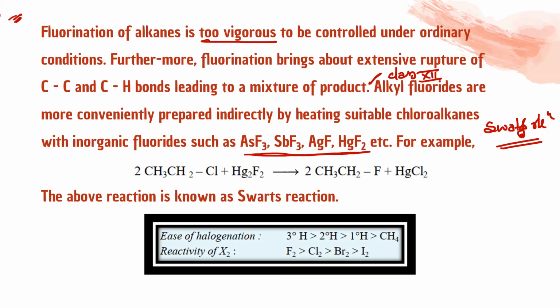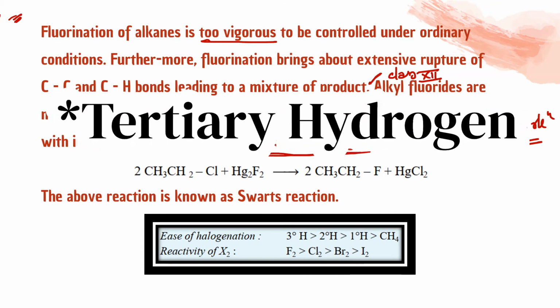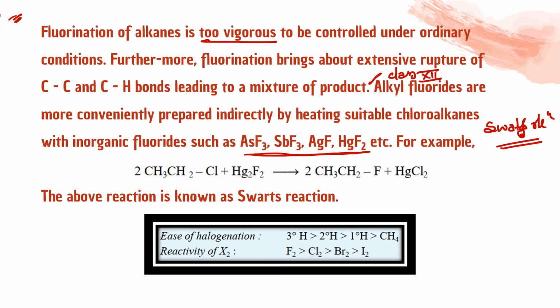Ease of halogenation: I have explained that tertiary hydrogen will give a very fast reaction because it is going to form a tertiary free radical, which is most stable. So halogenation will be faster for tertiary hydrogen than secondary, than primary, than methane. And on reactivity of halogen, F2 will be highly vigorous and highly reactive because of its small size and electronegative nature. Then chlorine, then bromine, and then iodine.